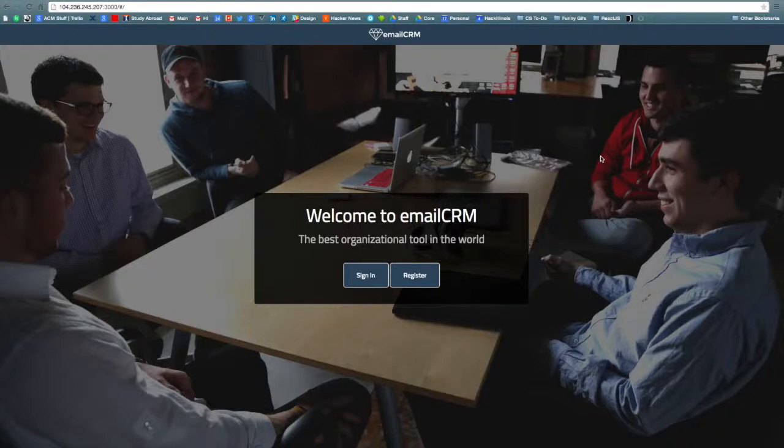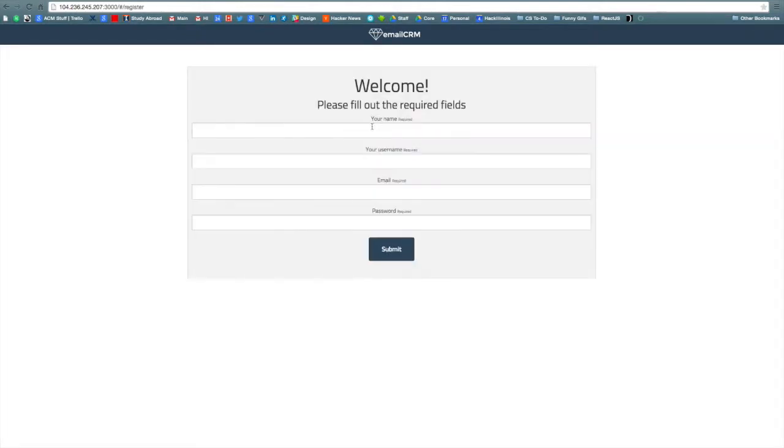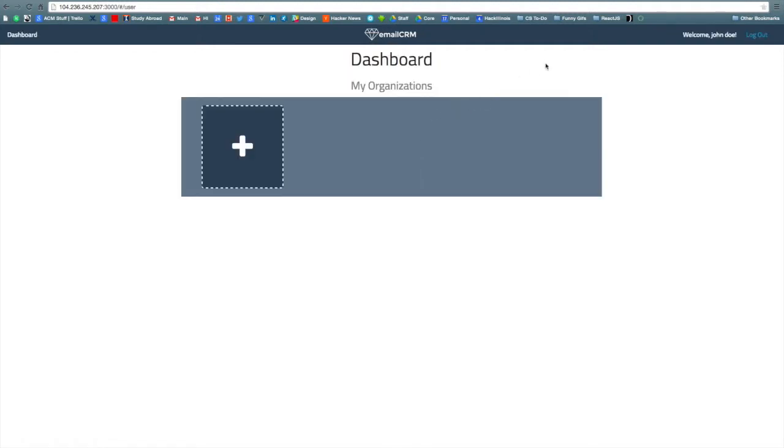Presenting Email CRM. Email CRM, the best organizational tool in the world. So here we have a new user that we want to register. So we go to the new user flow, type in John Doe. John Doe creates his username, he gives us an email and password, and then he's in. Great. So now we're taken to his organization dashboard, but he has nothing here. So let's log out.